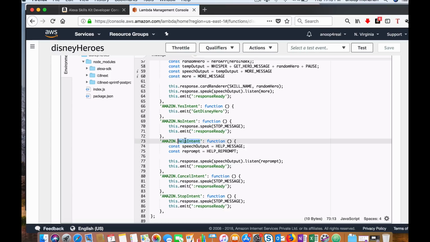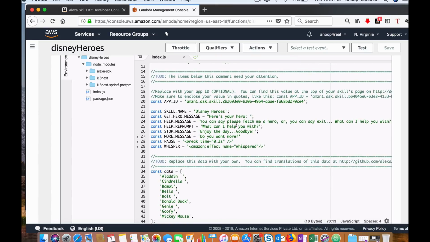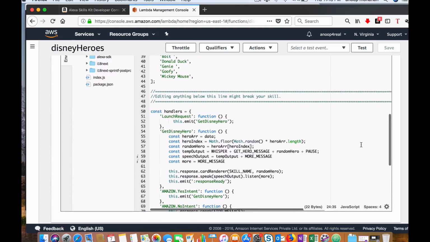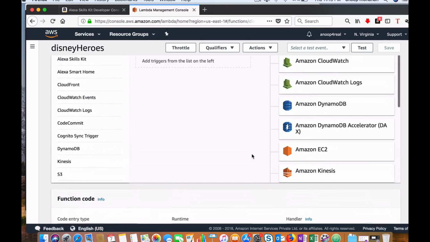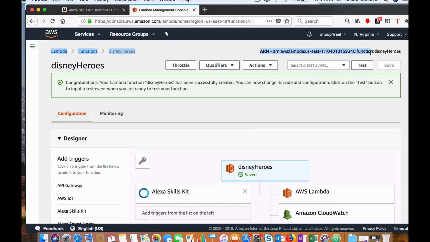And if users want help, then I would say, okay, you can say please fetch me a hero. This is one of the utterances that we gave in the skill interface. Or you can say exit. What can I help you with? Then if you say stop, you'll have the stop message here. So this is pretty much it on the services side of it.